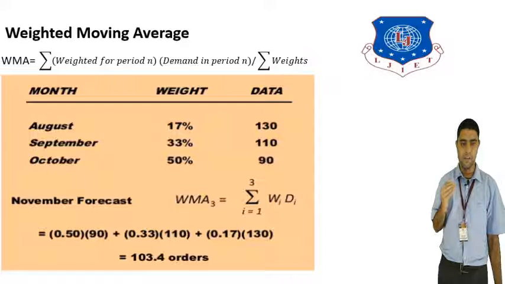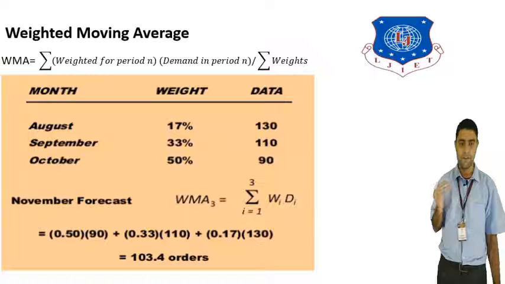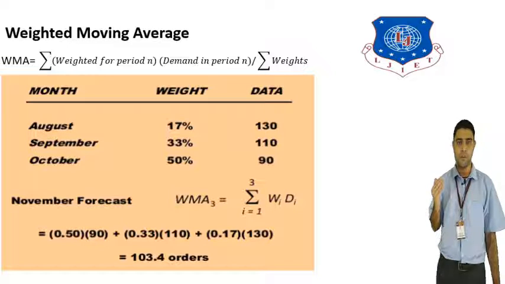And August, for 17%, data is 130. For September, 33%, data is 110. For October, 50%, data is 90. So we have to calculate for the November month.